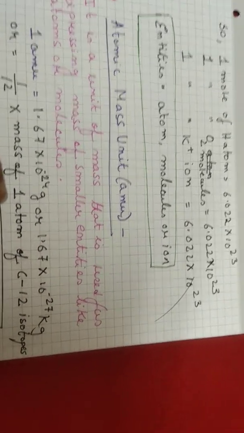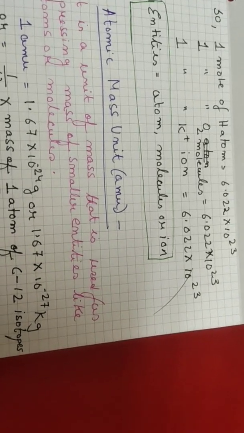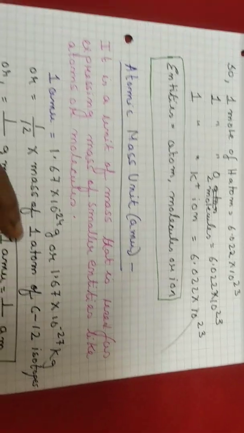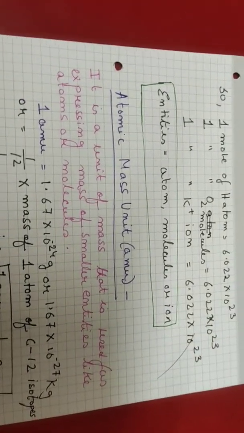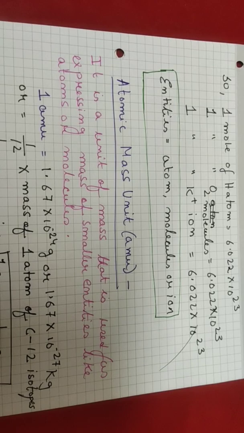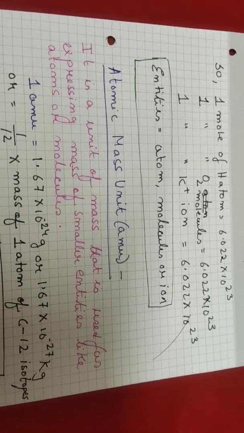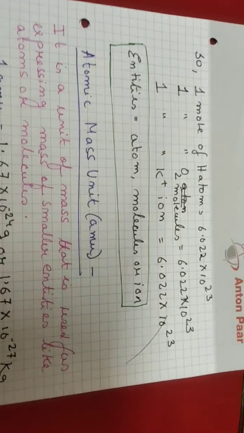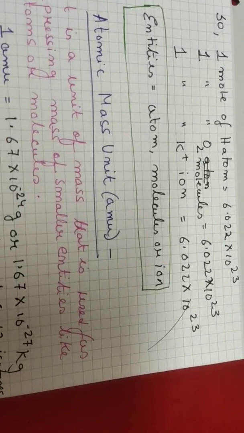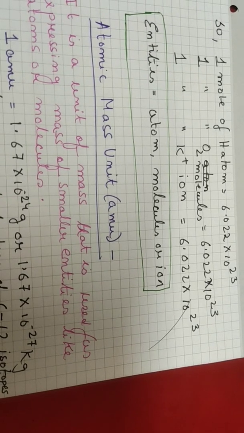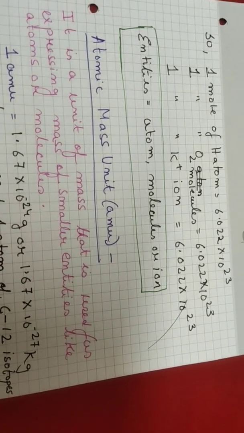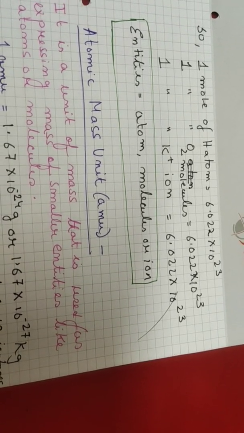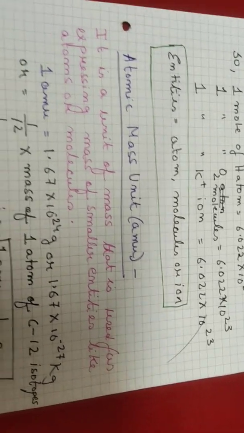Even for a potassium ion, for any type of ion, it is also equal to 6.022 into 10 to the power 23. Thus, often in the book you will come across the term entities. It is actually for any atoms, molecules or ions. So students, we need to confirm that for 1 mole of any atom or molecule or ion, the number of particles will be 6.022 into 10 to the power 23.